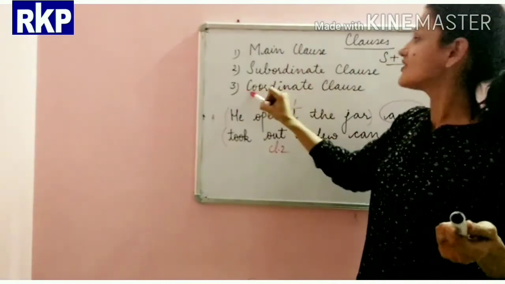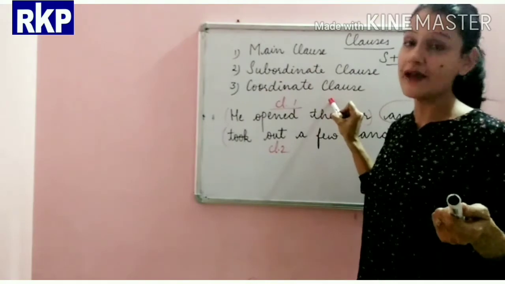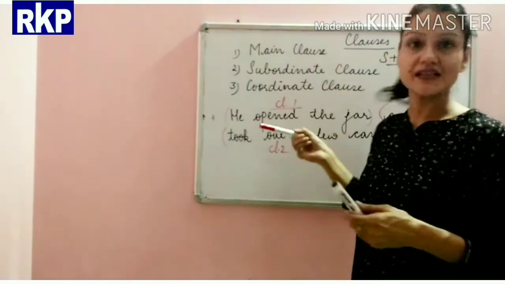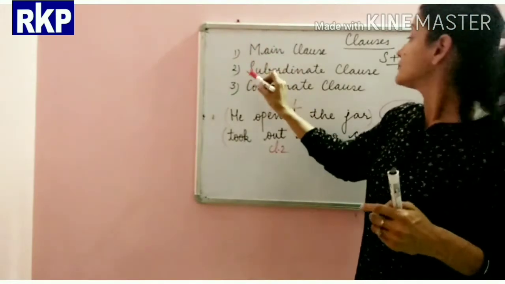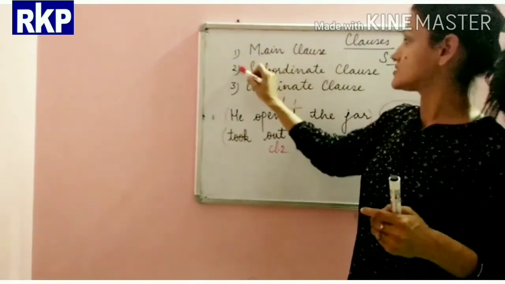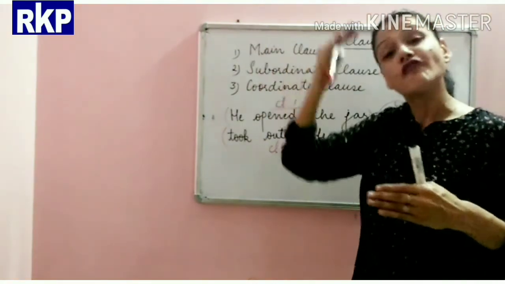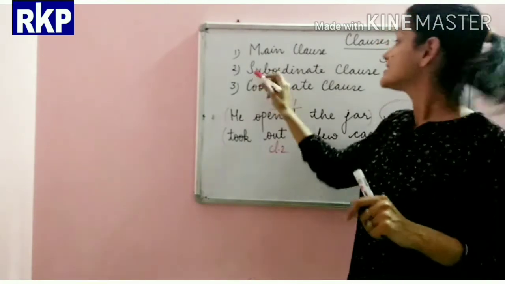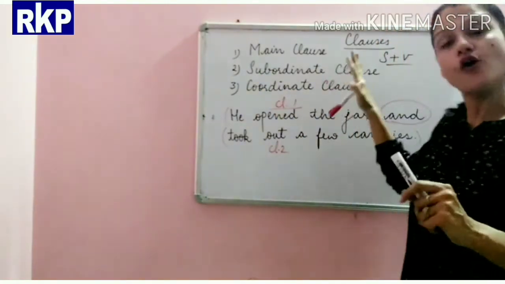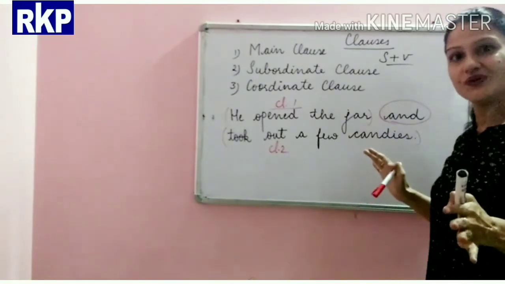And third is the coordinate clause. After this we will talk about the subordinate clause, which is further divided into 3 parts. I hope till here the things are clear to you.